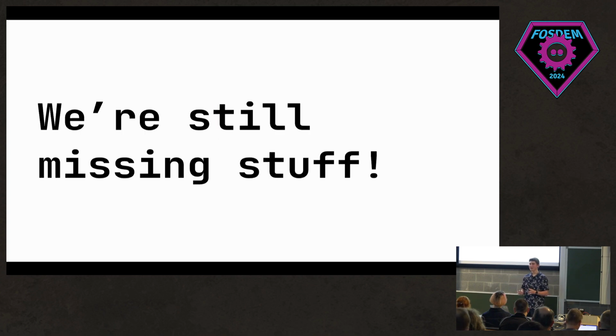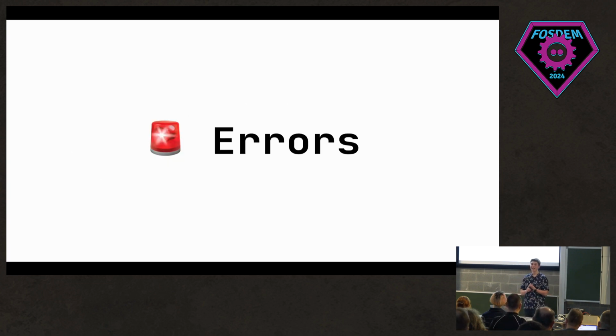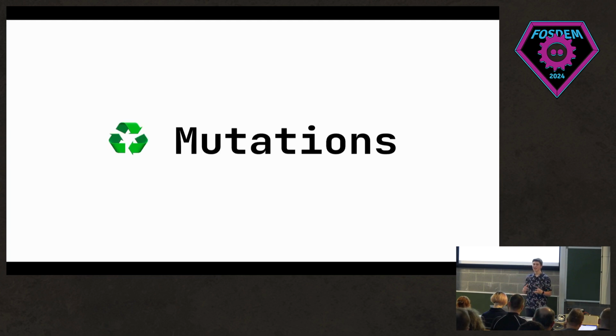So, yay, you might think we're finally finished, but in reality, we're actually missing so much from GraphQL that I wouldn't have even had time to discuss or make for this talk, such as proper error handling. When you return data from GraphQL, you should return data and errors separately. We don't even have the concept of an error here. Mutations, at the moment, a mutation and a query are just treated as the exact same thing. We should really have them as separate things that are resolved differently and handled differently.